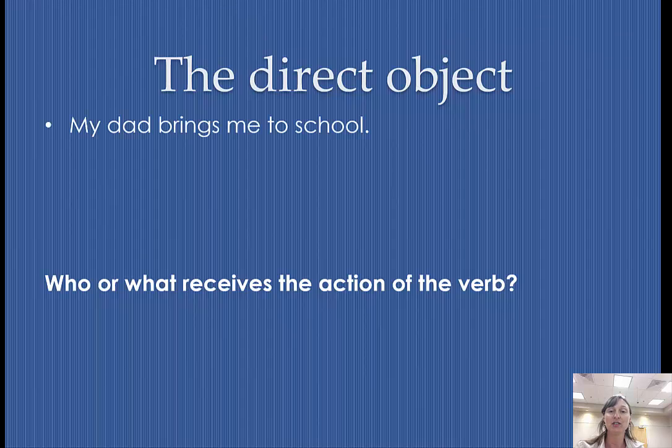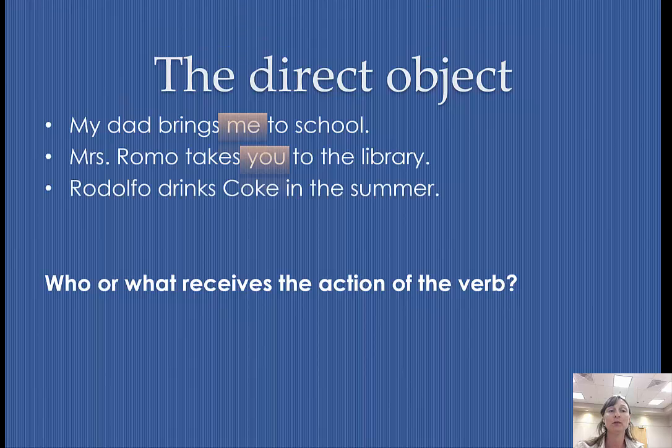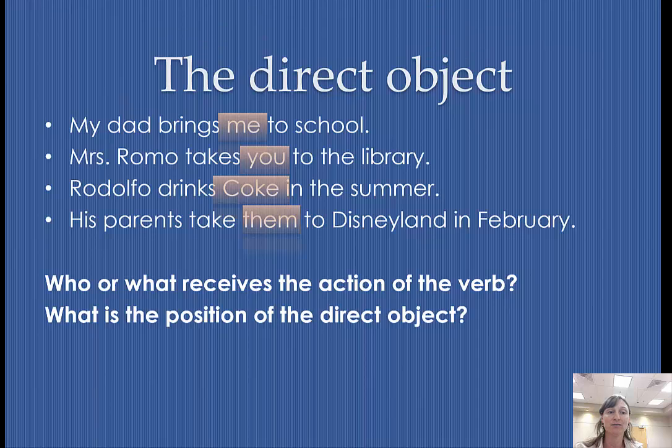Who or what receives the action of the verb? My dad brings me to school. Whom is he bringing to school? Me. Mrs. Romo takes you to the library. Whom is Mrs. Romo taking to the library? You. Rodolfo drinks Coke in summer. What is Rodolfo drinking? Coke. Okay. His parents take them to Disneyland in February. Whom are his parents taking to Disneyland? Them. Those are direct objects. What is the position of the direct object? It's located after the verb in English.